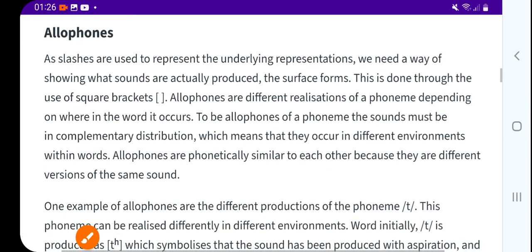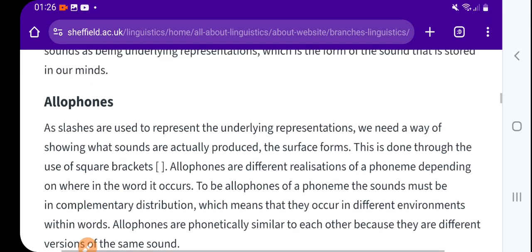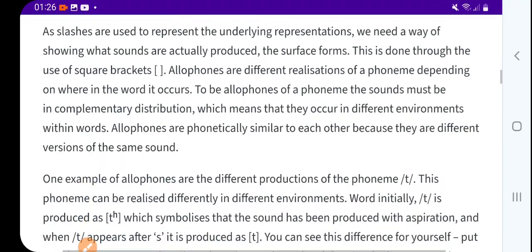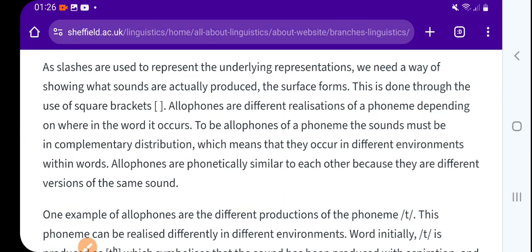Now, allophones are very important, as slashes are used to represent the underlying representations. That's the underlying representation in the case of different words. I will tell you further. So we need a way of showing what sounds are actually produced, the surface form.